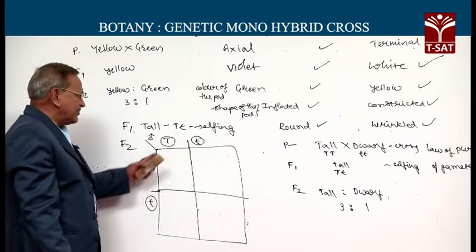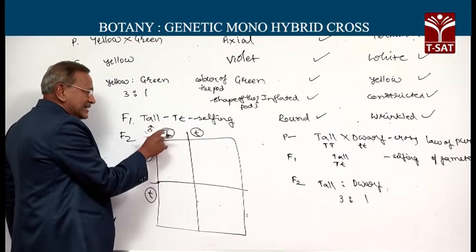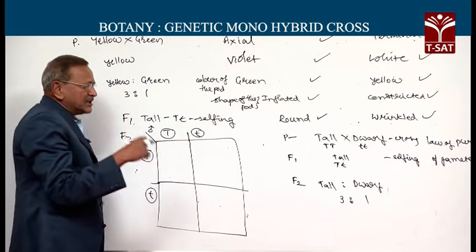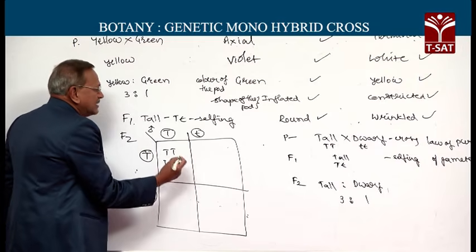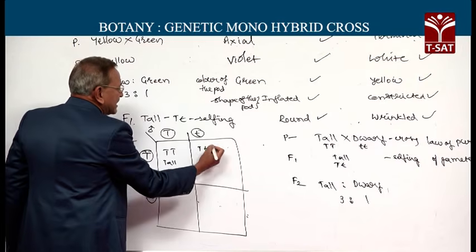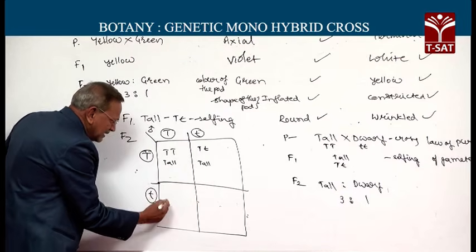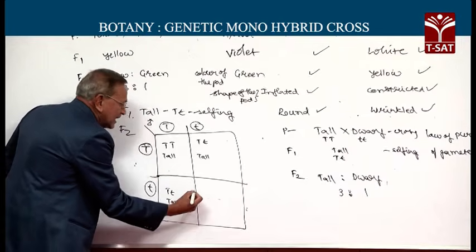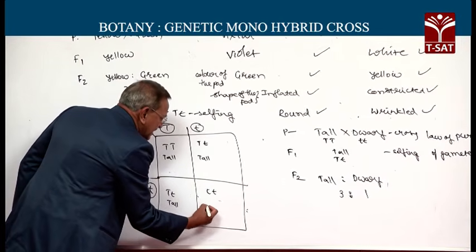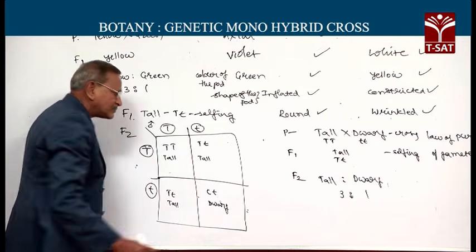So, during gamete formation, the gametes contain either capital T or small t, but never both. Here the progeny is tall, capital T and small t, the progeny is tall again. Here it is small t and small t, the progeny is dwarf.